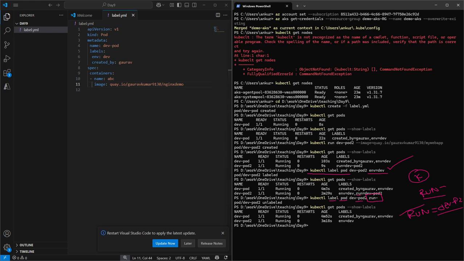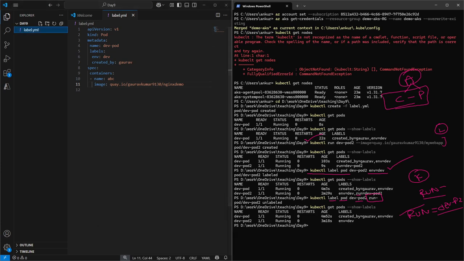So here comes a very interesting question. When we created our pod for the first time, we did not mention any label. So automatically a label is assigned, which is on the basis of the command and the pod name. Okay, but how do we create a pod using kubectl with a label? So the command is, if you see here, we are going to create a pod named dev-pod3. This is the image, and then we need to mention -l, and then we pass the key and value. Okay, let me run the command.